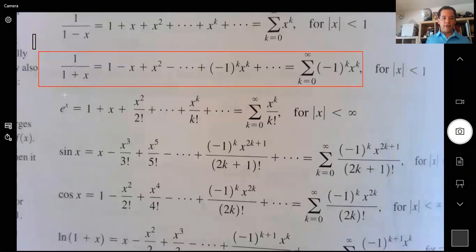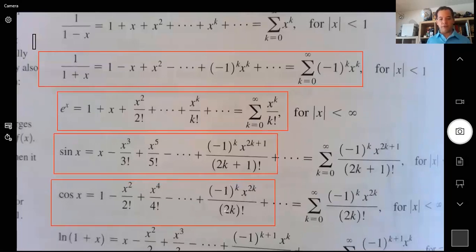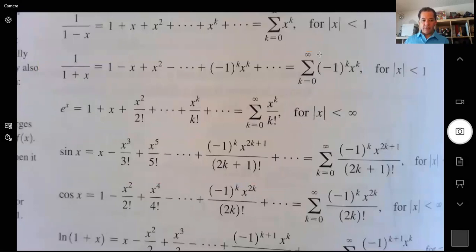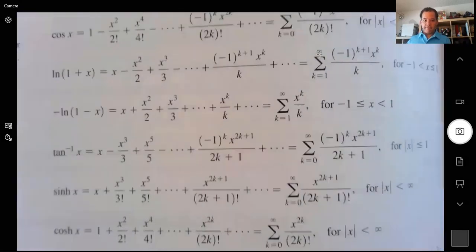Then after that one, we have the one for e to the x. You have to know that one. The one for sine x, it alternates and it goes over the odd factorials. The one for cosine, it alternates and goes over the even factorials. Okay. Then we have ln and inverse tangent. So you have to know those ones as well.